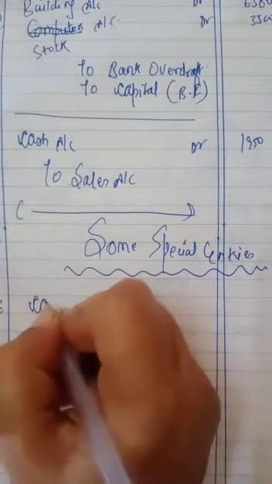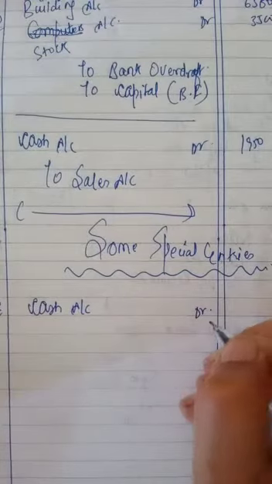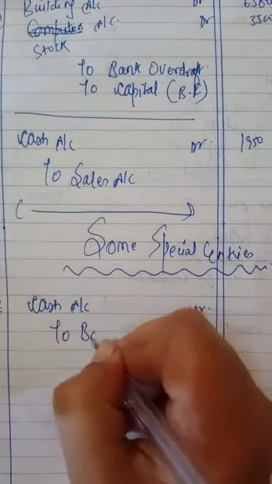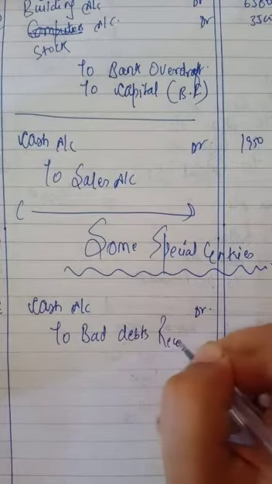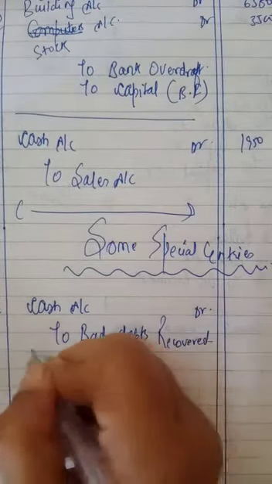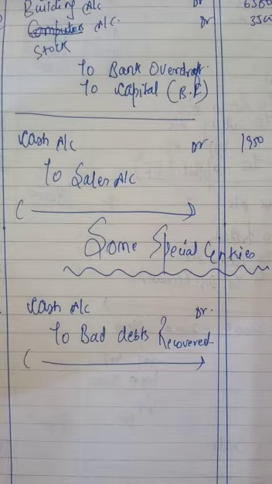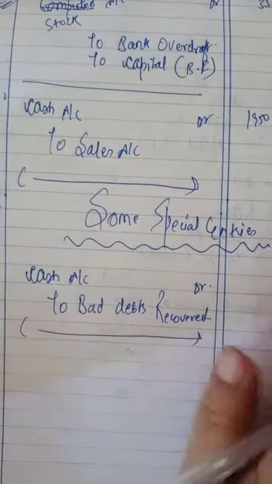So we have received cash. Debit what comes in, cash will be debited. And the name of the income will be written bad debts recovered. The name of the income is bad debts recovered. The name of the person will not be recorded. It will be recorded as bad debts recovered.